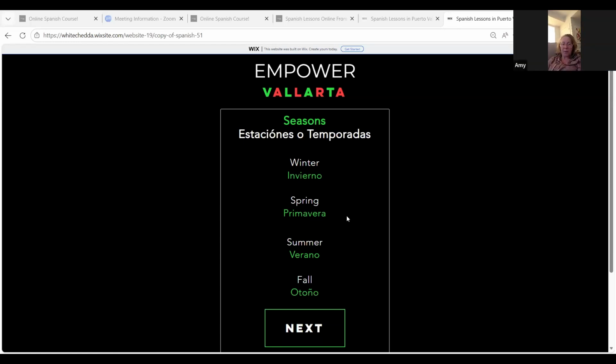Primavera, spring, primavera. Then there's verano. Verano, summer, verano. And then the one that sounds like autumn, but represents fall, is otoño. Otoño, fall, otoño. Good.